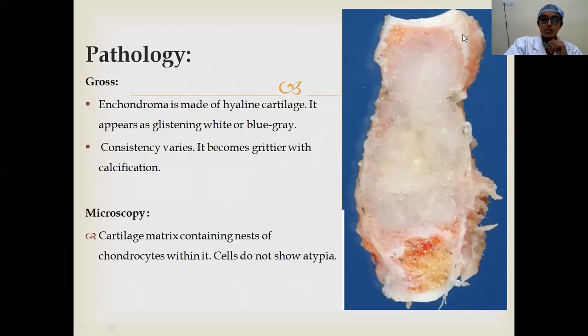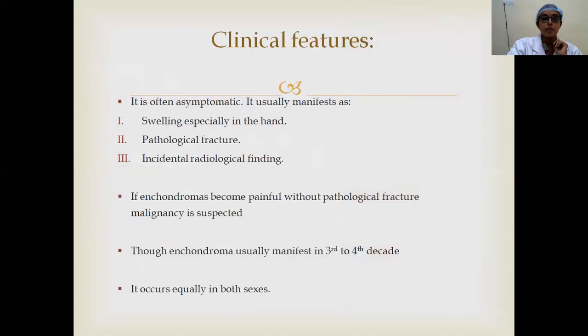And coming to the gross appearance, it has a gritty cartilaginous appearance, glistening white or blue. Sometimes when there is some myxoid transformation in this, it is suggestive of malignant transformation. On microscopy, you have the cartilaginous matrix containing nests of chondrocytes within it, and the cells do not show atypia.